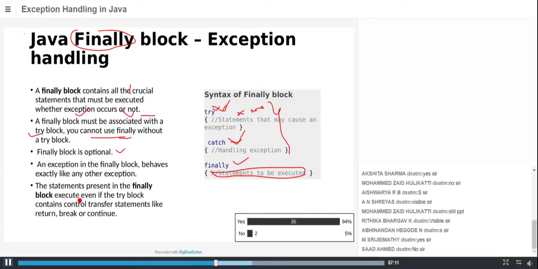The statements in the finally block execute even if the try block contains control transfer statements like return, break, or continue. Even if you write continue, the finally will still run. It doesn't mean that everything is finished there. Whatever happens in a try, whether it jumps or something like that, finally will still run. Okay, let us run one example.